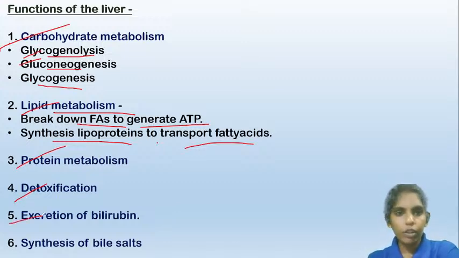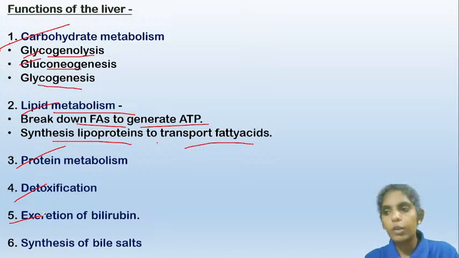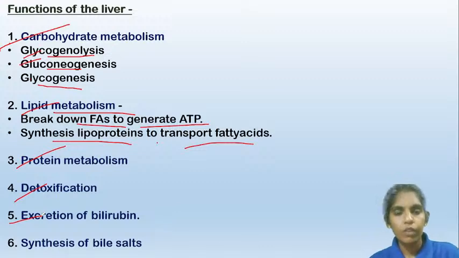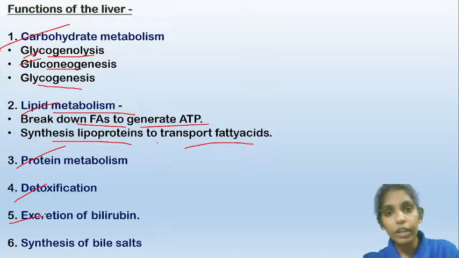When the lifespan of the red blood cells is completed, they have to be destroyed. When the red blood cells are degraded, bilirubin is produced. It is a bile pigment. It is produced as a byproduct when the RBCs are degraded.